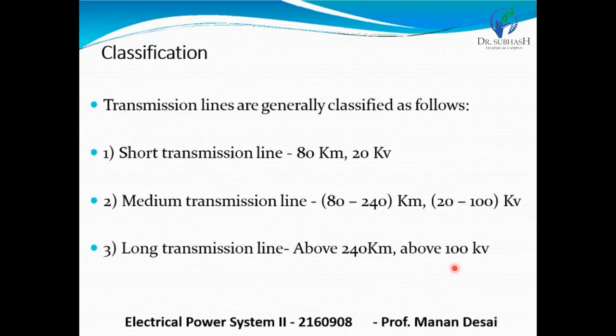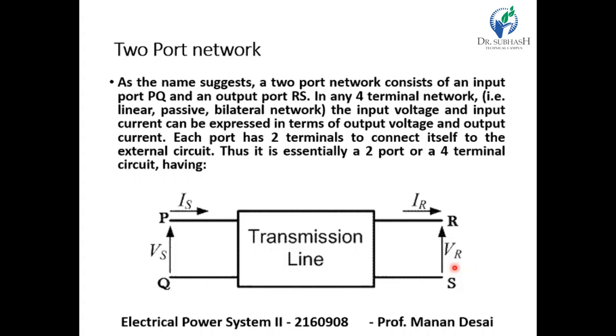This is necessary since certain electrical phenomena such as corona discharge and Ferranti effect only come into play with the long transmission line. The formulas for ABCD parameters will change depending on the length of the transmission line, so we have to discuss these three classifications.